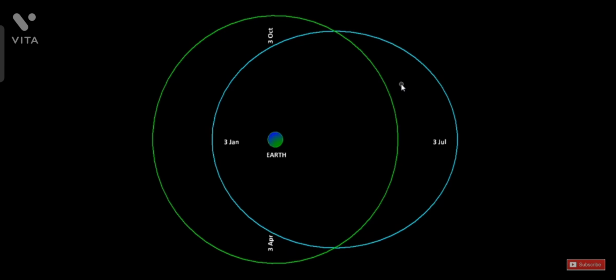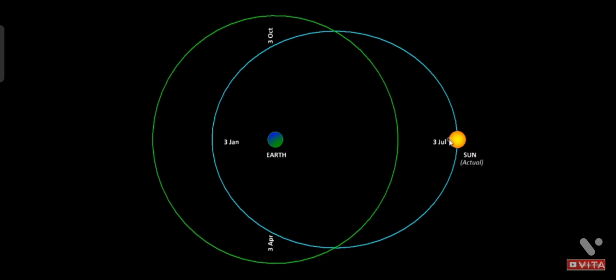Now the effect of an elliptical orbit is such that when the body is at the farthest point, it moves slower, and as it falls down towards this primary object, it's going to speed up under gravity. So at this point, the closest approach, it's going to move the fastest, and then again as it recedes away from the primary object, it slows down under gravity to become the slowest at this particular point. That is what our actual Sun is going to do.